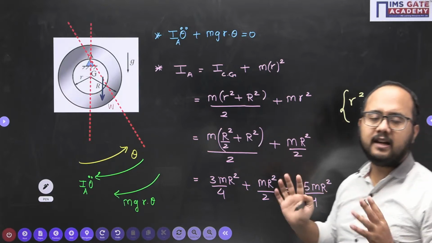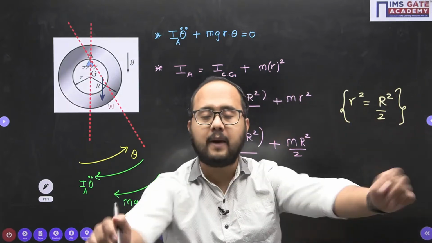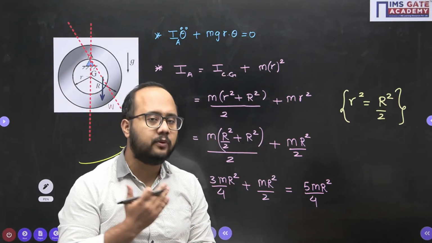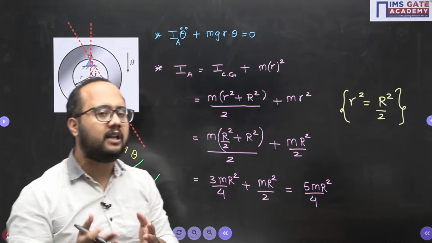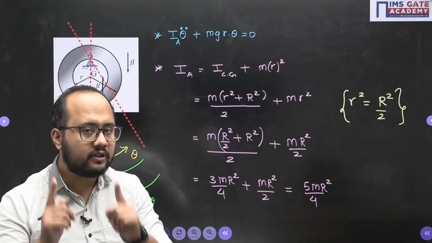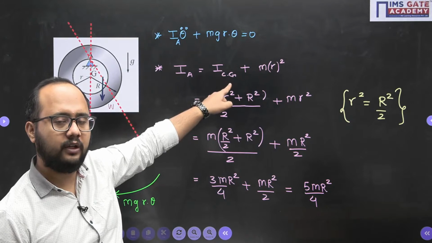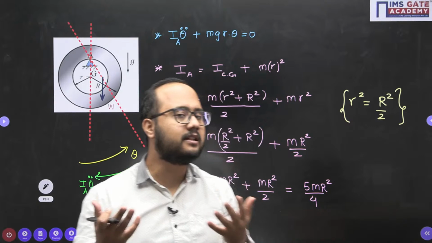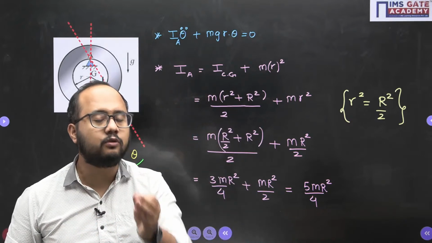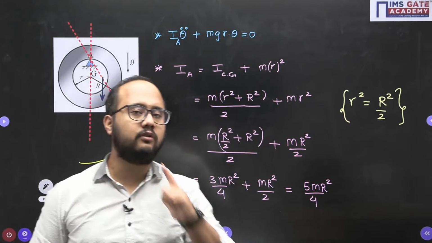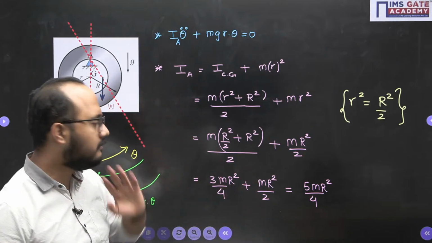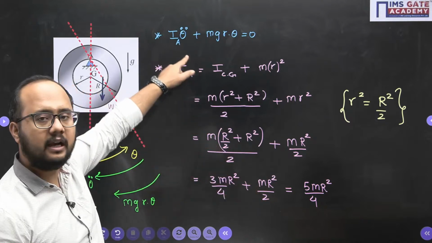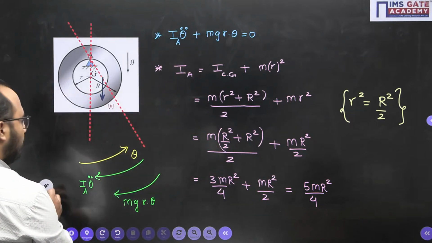So we simply need to apply the parallel axis theorem. Let's suppose you want to calculate the mass moment of inertia of a body about any point apart from its CG. First, write down the CG mass moment of inertia value plus mass multiplied by distance square. Which distance? The distance from the CG to the point of rotation. That distance square you need to take, and finally you get the mass moment of inertia value. Now using this value I will solve the question, and the question becomes very easy.